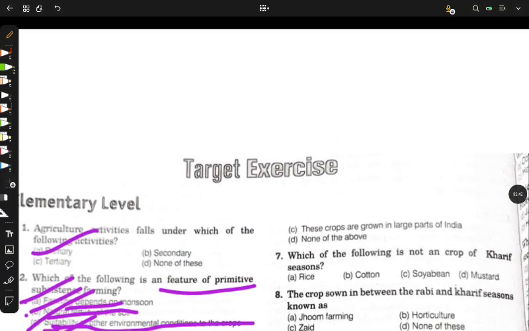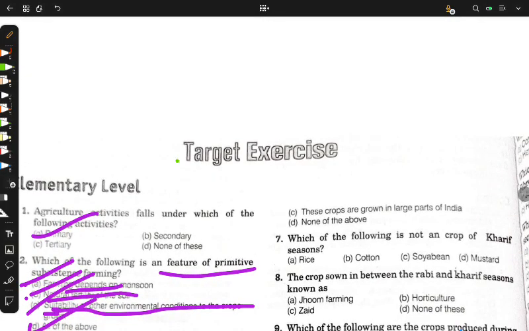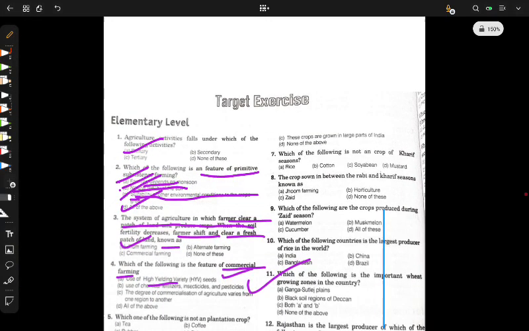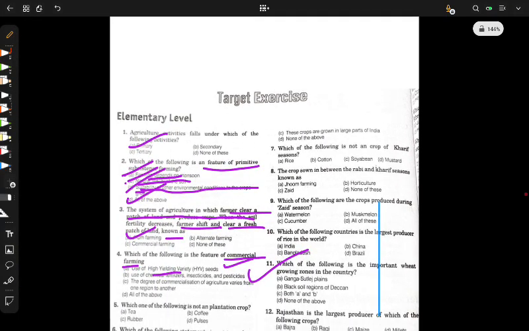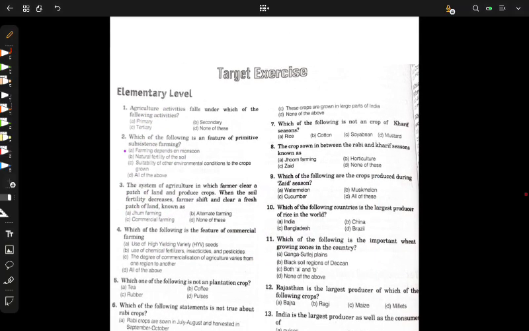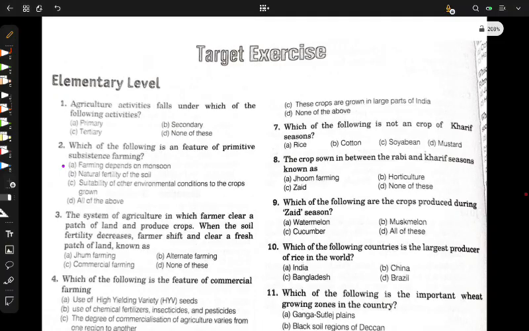Hello, hello, hello. Am I audible? This is the target exercise, and I have been fooled by this silly system. I have already solved all these questions, but what to do? Don't worry. Let's rediscuss these questions as my recorder was not on when I solved them.